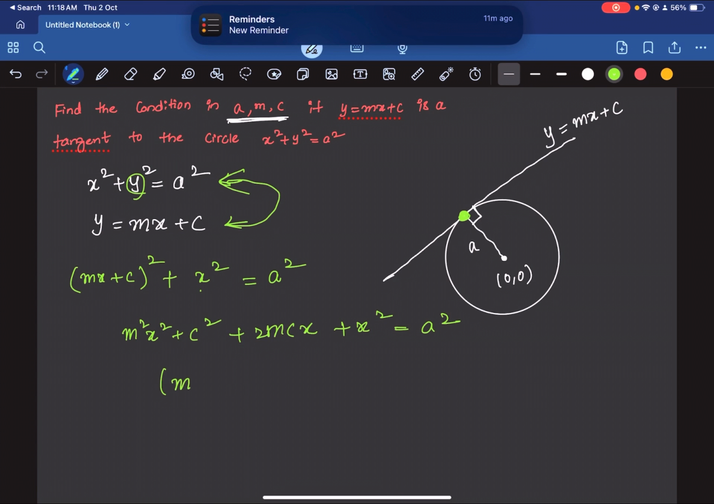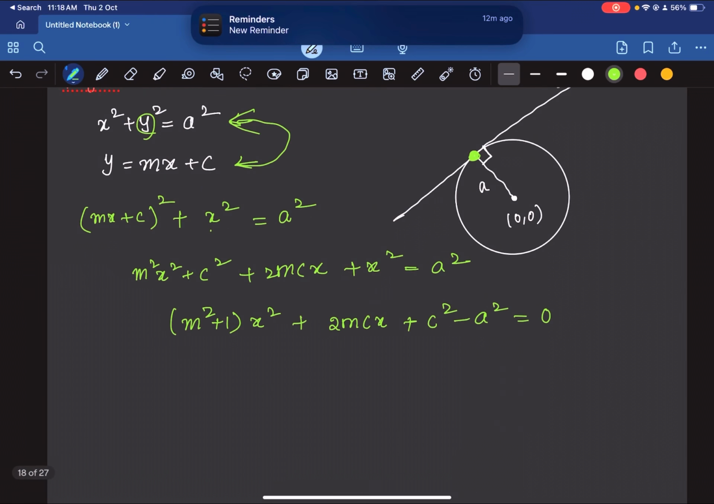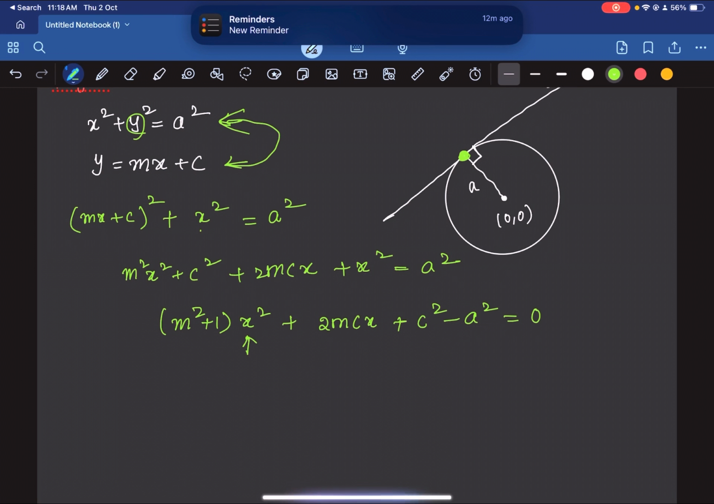So this will be (m square plus 1)x square plus 2mcx plus c square minus a square is equal to 0. Now, since x is the x coordinate of this particular point of tangency, there is only one. This is a quadratic equation in x, and there should be only one solution because there is only one point of tangency. One point cannot have two different x coordinates. So this quadratic equation should have only one solution. So therefore, the discriminant should be equal to 0.